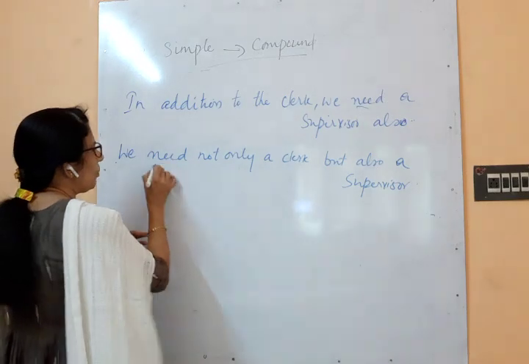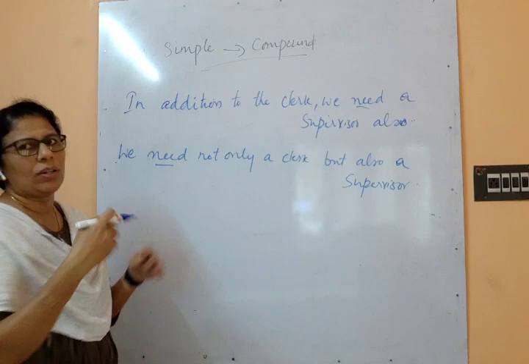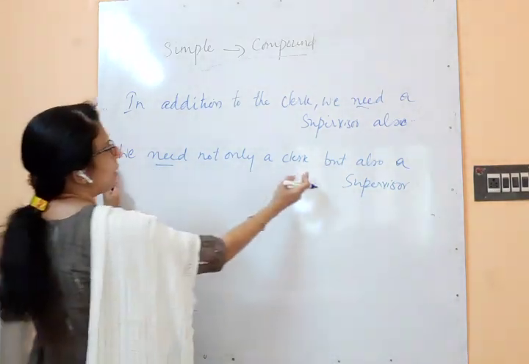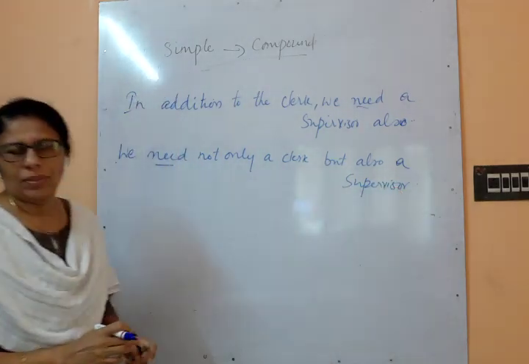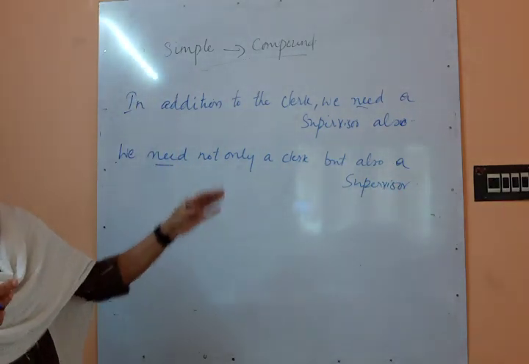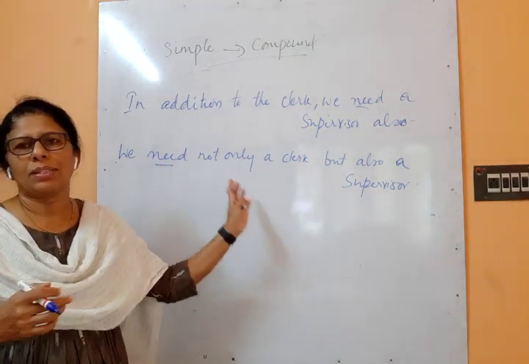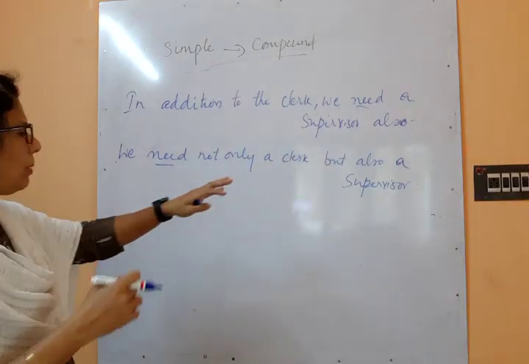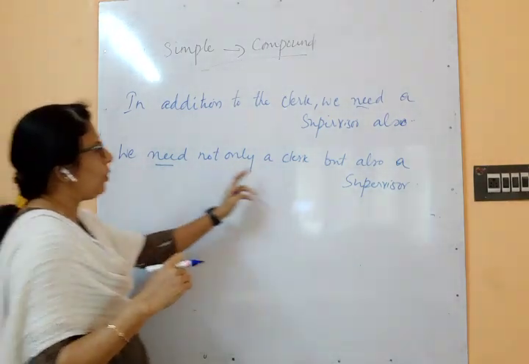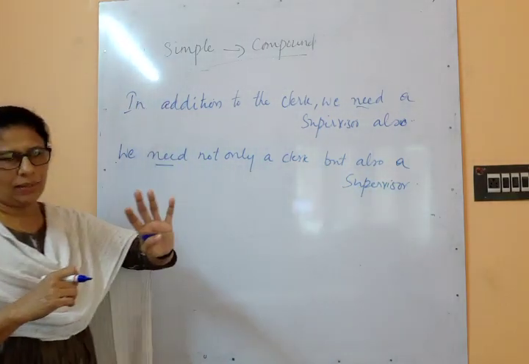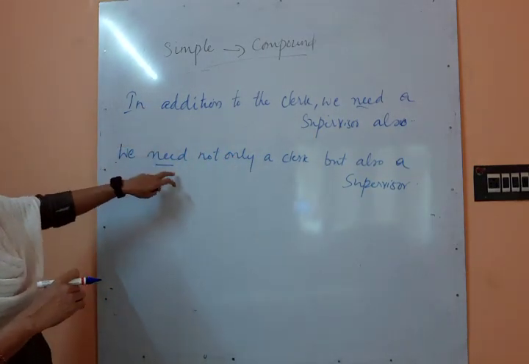Don't think that only one verb is here, because the subject is the same. That is why we are not repeating the subject and verb again. When you split the sentence, how will it be? We need a clerk, we need a supervisor. You will have two separate subjects and two separate verbs. As the verb and subject are the same, we just skipped them and used them only once. We need not only a clerk but also a supervisor. So we have converted this simple sentence to a compound sentence.